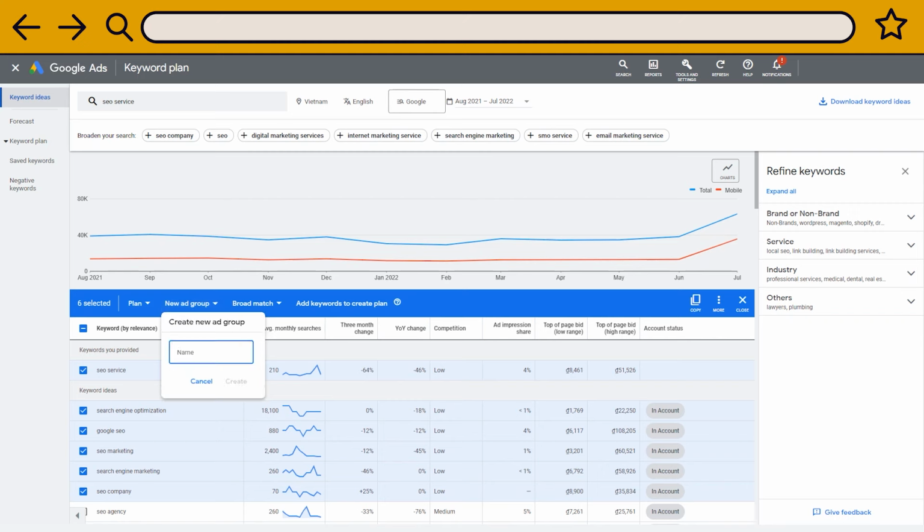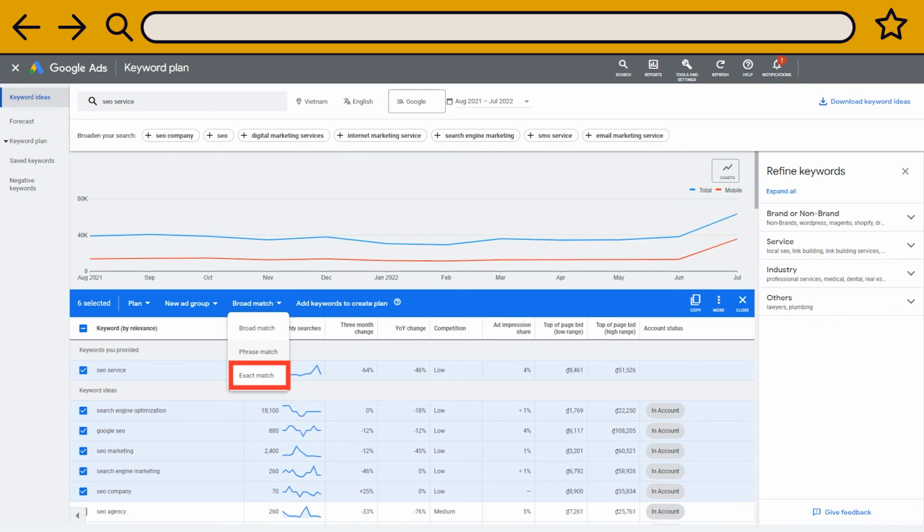Next, let me explain the keyword match types. In the Google Keyword Planner, you can work with broad, phrase, or exact match keywords. Broad keywords mean that your ads will show up when online users input any key phrase that relates to your keyword, even if it's not the same wording. Phrase match keywords are more restrictive. The ads will appear only if the search query includes the meaning of the keyword you are bidding for. And the exact match only allows the ads to show up when the user query has exactly the same meaning of the keyword.